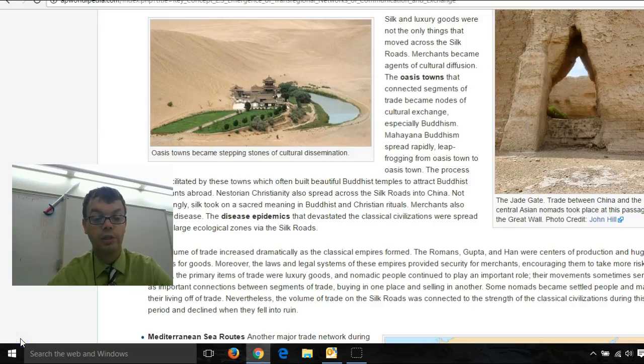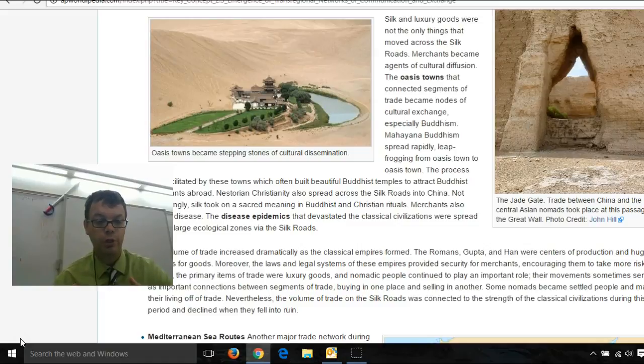Next are Oasis Towns. And Oasis Towns, like this picture says, they became the stepping stones of culture dissemination. These were the places where different cultures would meet. This is where, for example, Buddhism would spread. Mahayana Buddhism began to spread really rapidly because of Oasis Towns, because people brought their different ideas, and the religion changed, actually. Buddhism did change because of it moving around from different places and people taking their own interpretations of it.